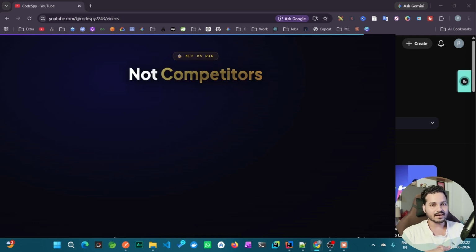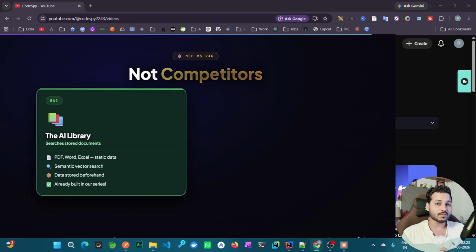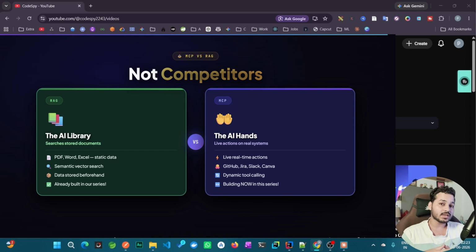If you have seen our last videos in the Spring AI series, we have created a RAG application using Spring AI. So you may be thinking, why can't we use RAG instead of MCP? The thing is, they are not competing. To understand that, we can look at the differences between MCP and RAG. RAG is basically used to search documents or stored documents. It can be a PDF, a static document, Word, Excel, anything which is already stored somewhere or in a library. But MCP is basically a live action.